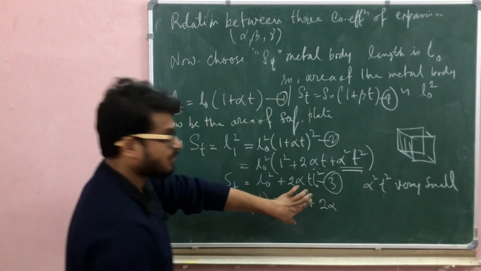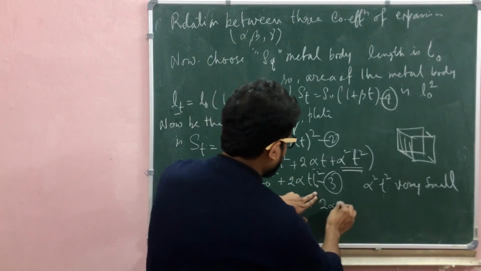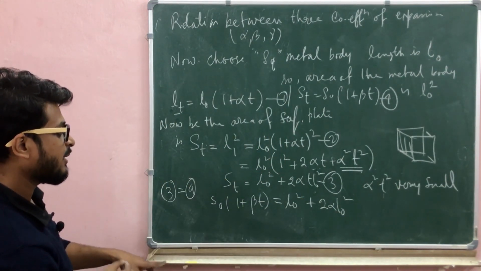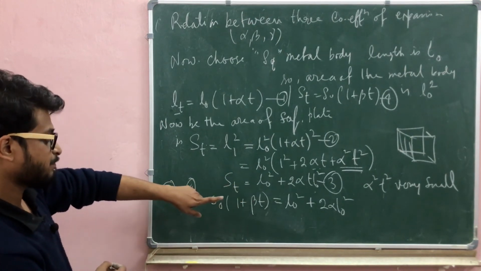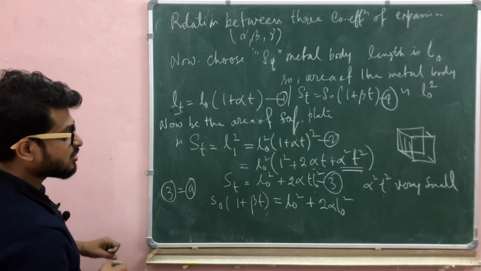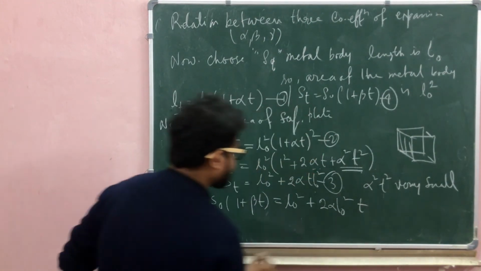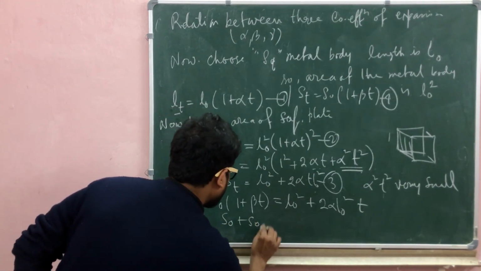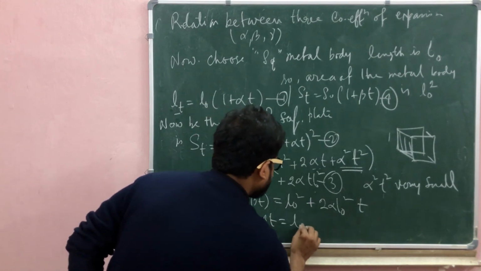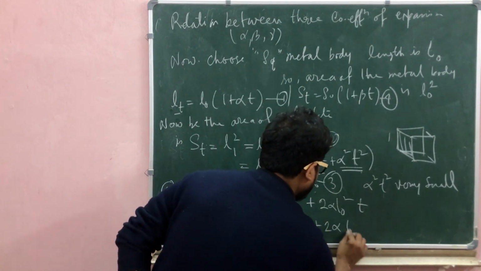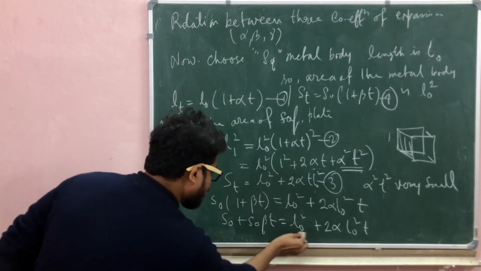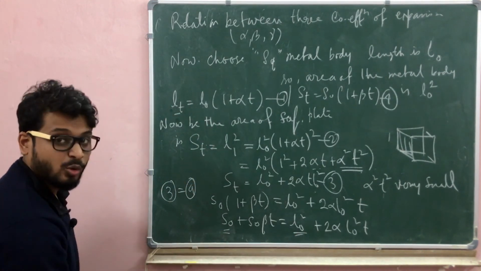So S0 plus S0 beta T equals L0 square plus 2 alpha L0 square T. So L0 square and S0 are equal.